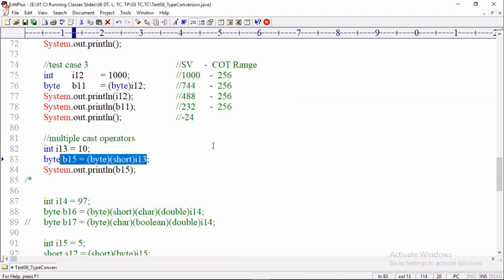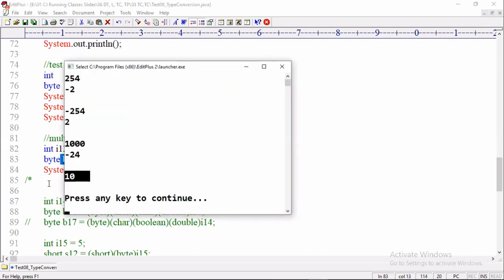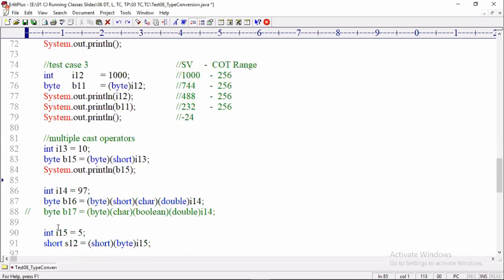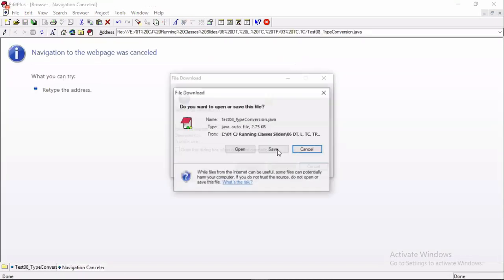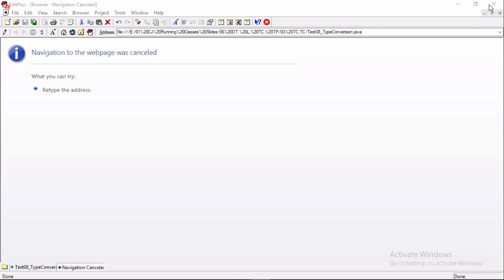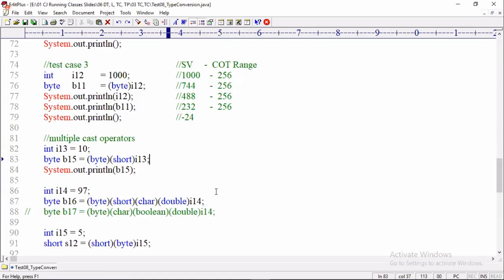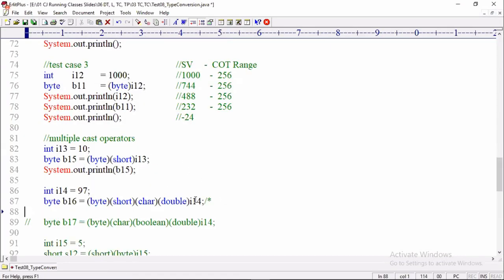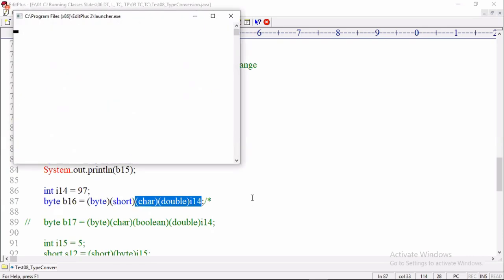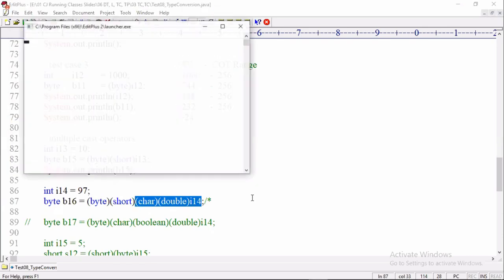Compiled successfully, executed successfully. We are getting the value 10. Next, I am taking 97 with char. Possible, no problem. Compiled successfully. Finally 97 only will come.